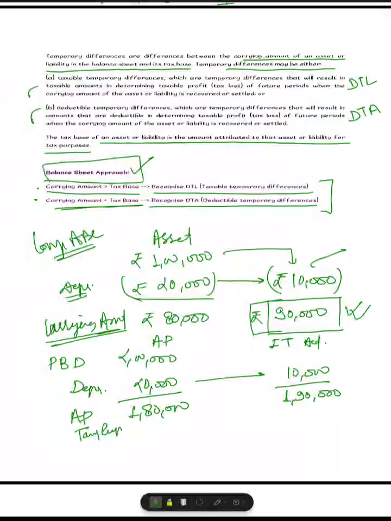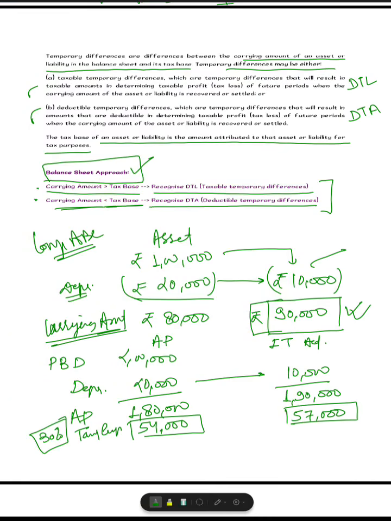So your tax expense will be, say 30% is the tax rate, so 54,000 is your tax expense, whereas your current tax will be 57,000. That's 30% of 1,90,000. So we know that tax expense is equal to your current tax.